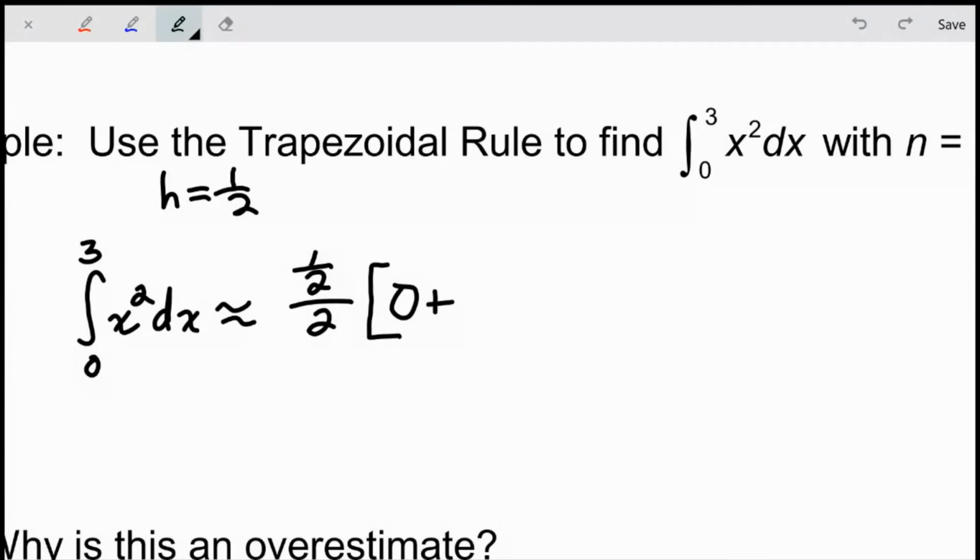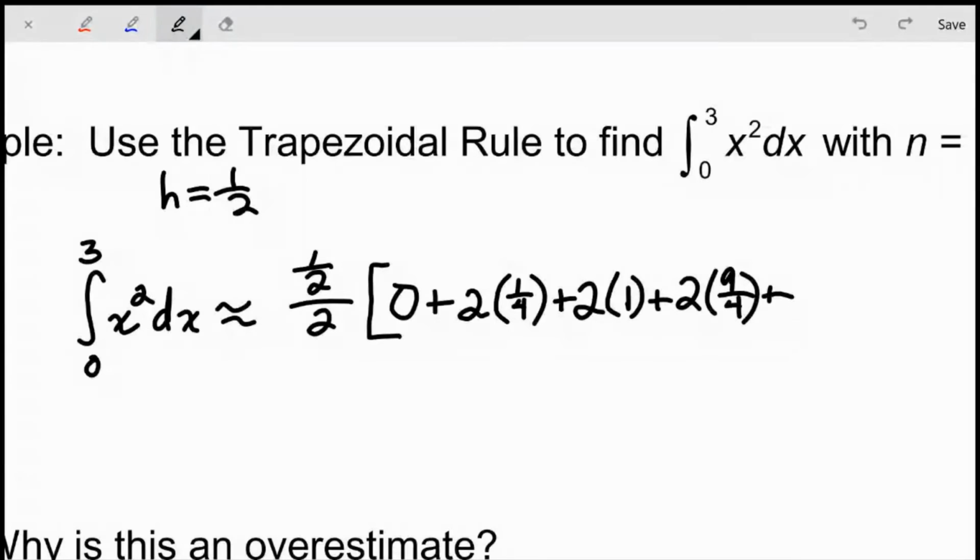And now all those function values that are in the middle show up in 2 trapezoids. So the next one's going to get multiplied by 2. When I'm at the right endpoint of that first subinterval, I'm at x equal to 1/2. That would give me a function value of 1/4. Then we can keep going through that process. When we get to the next endpoint, we're at x equal to 1. When I square that, I get 1. Then I would be at x equal to 3/2. When I square that, I get 9/4. And so on. Now I'm going to be at 2. That's going to give me 4. Now I'm at 2.5. That's going to give me 5/2 squared, which would be 25/4.